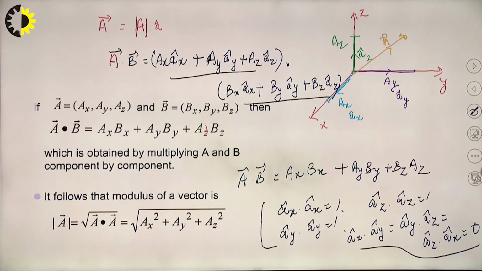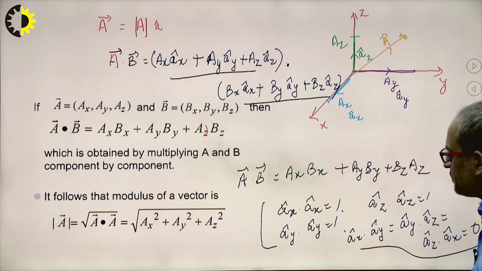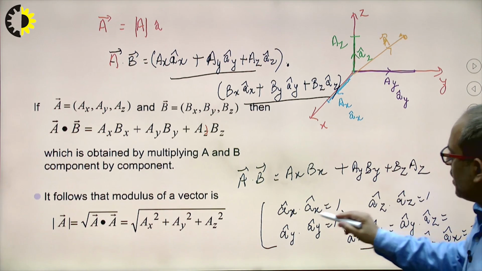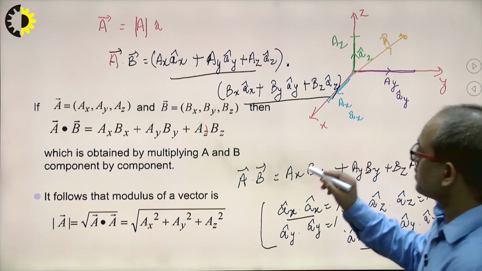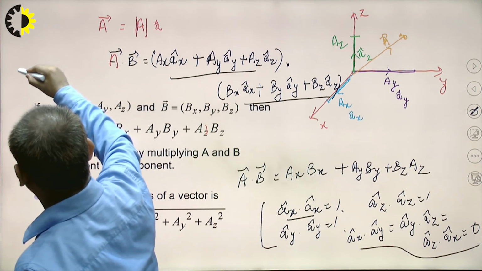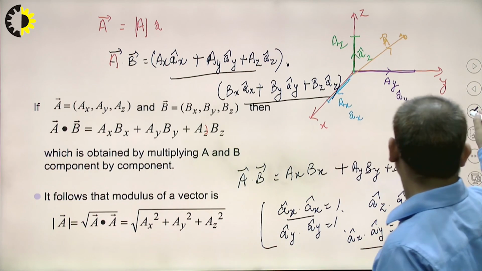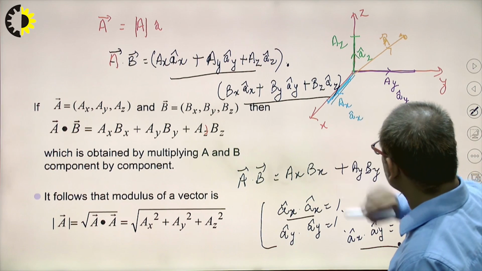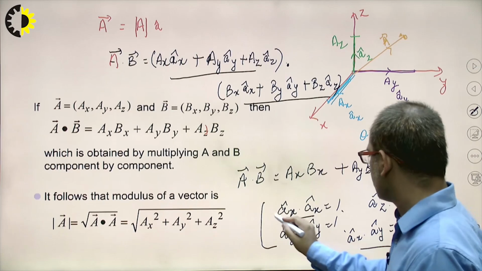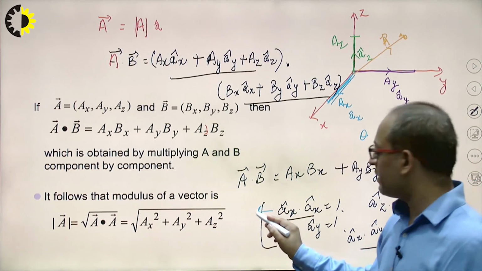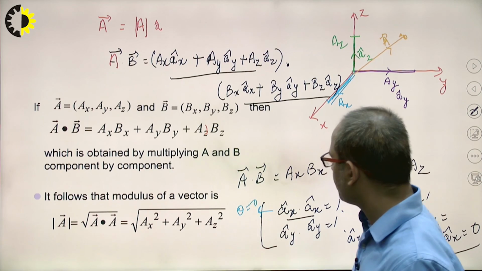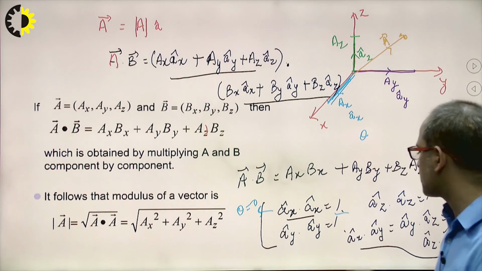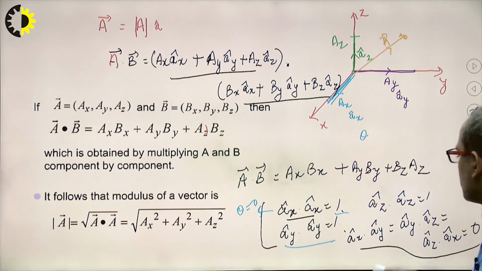Clear? Now see how they are coming as 0. You will see here a cap x dot a cap x: one a cap x is in a direction and another a cap x is in the same direction. So what will be theta? In this case, what is theta? Theta will be 0 degrees. So cos 0 will be 1. That's why it is coming as 1. Similarly, this one is 1, this one is 1.